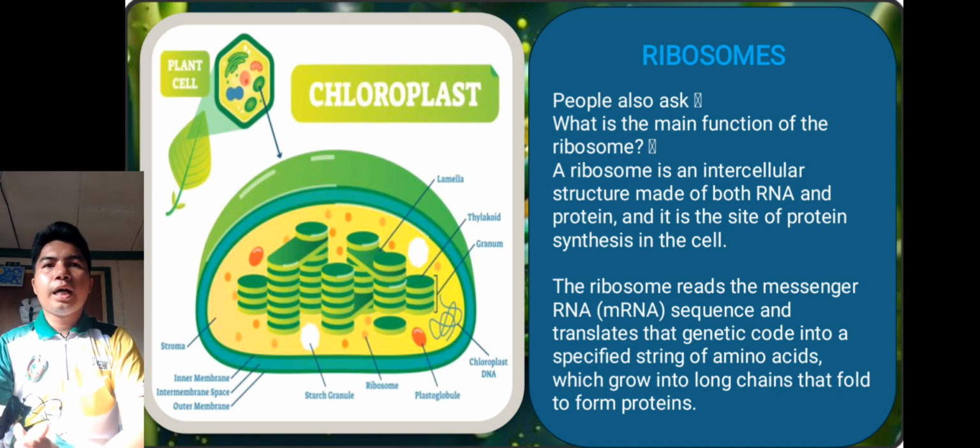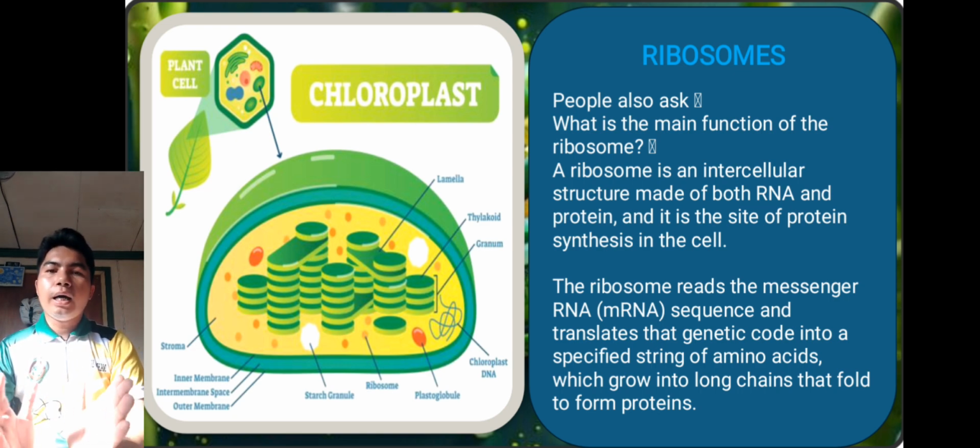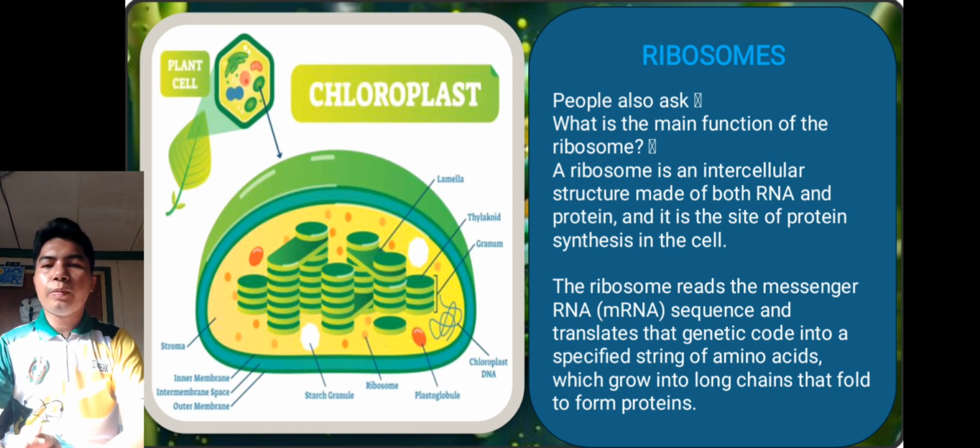So ribosomes, people ask what is the main function of ribosome. A ribosome is a reticular structure made of both RNA and protein. It is the site of protein synthesis in the cell. The ribosome reads the messenger RNA or mRNA sequence and translates the genetic code into a specific string of amino acids, which grow into long chains that fold to form protein.